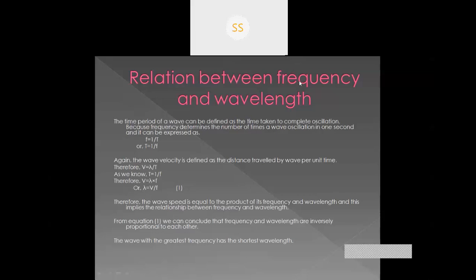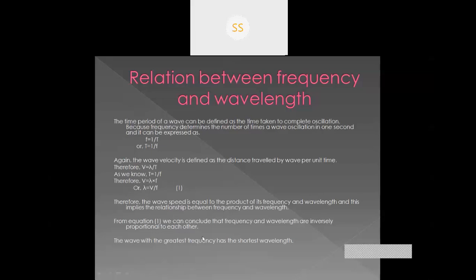Okay, so therefore the wave speed is equal to the product of its frequency and wavelength, and this implies the relationship between frequency and wavelength. What is the relation between frequency and wavelength? Wave speed is equal to the product of its frequency and its wavelength. This is the relationship between frequency and wavelength, v equal to lambda into f.